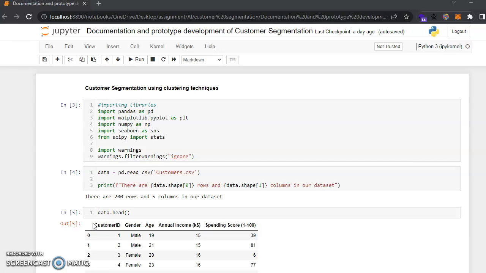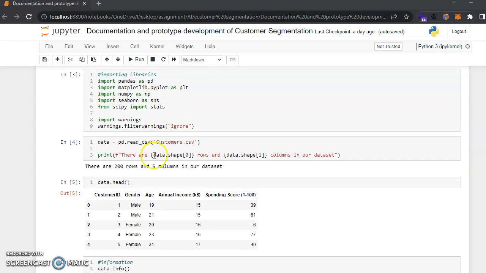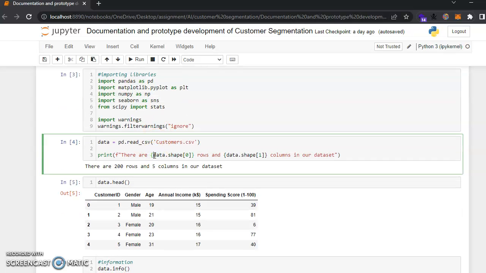This video is about presenting my prototype of customer segmentation model. So let's begin. These are the libraries that will be used, like pandas, matplotlib, numpy, seaborn, python, etc. We use the data which is stored in the customer CSV. There are 200 rows and 5 columns in my data set.